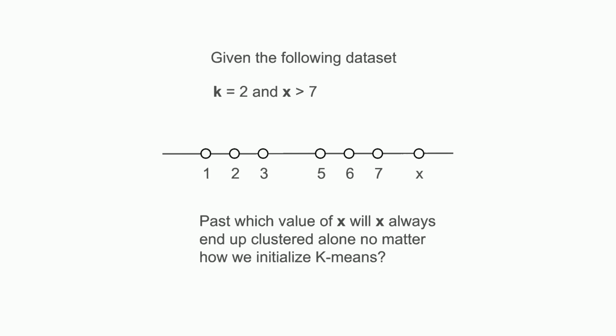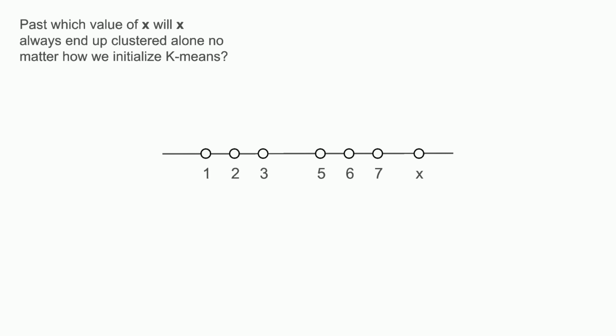Here's my solution. There are quite a few ways we can initialize things. Let's first assume x is chosen as a center and some other data point is picked as the other center. In order for x to stay alone, we need to make sure that 7 never moves over to x's lonely cluster. In order for that to happen, 1, 2, 3, 5, 6, 7 all need to be together in a cluster, which has a mean of 4, and 7 must be closer to 4 than it is to x. So for this situation, x needs to be greater than 10.